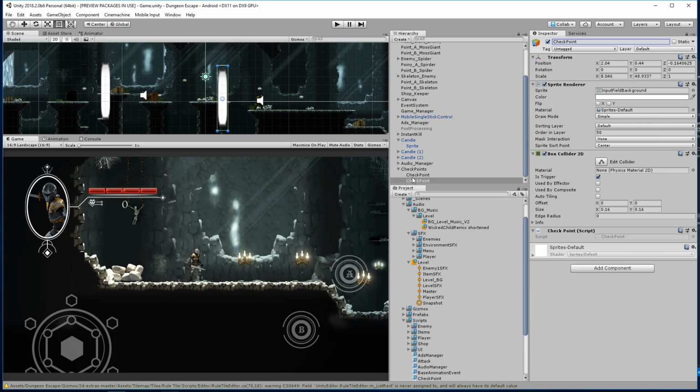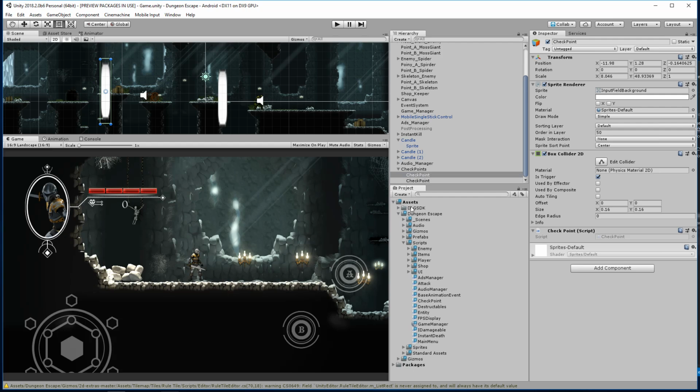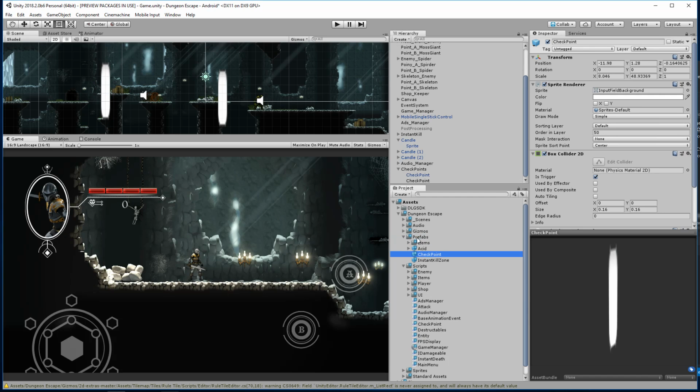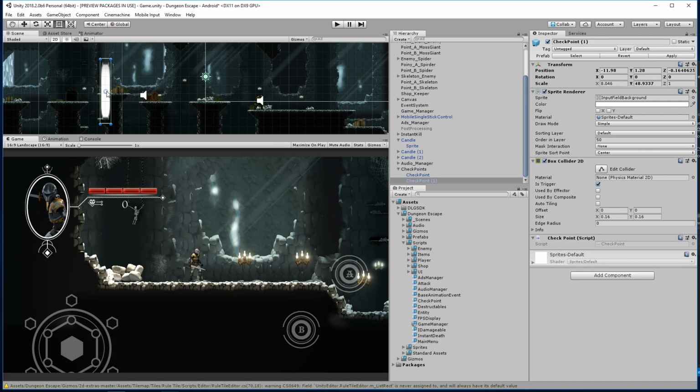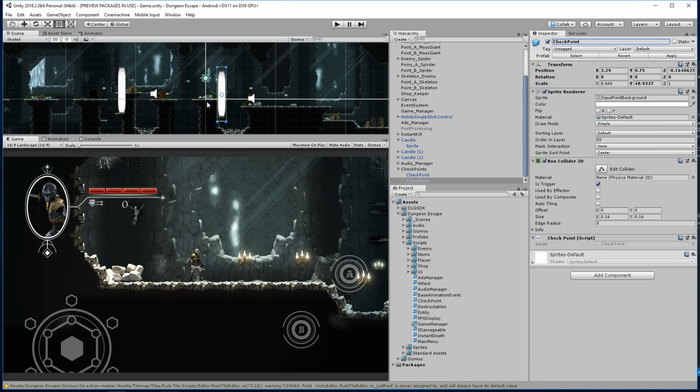And both are isTrigger. And one thing I do want to do is turn that into a prefab so that Al can place these wherever he wants later. So we'll go to the prefabs folder with the checkpoint. Okay. And let's just turn this one into a checkpoint. Duplicate that. Here we go. All right, we'll save this. And we can now test this out.